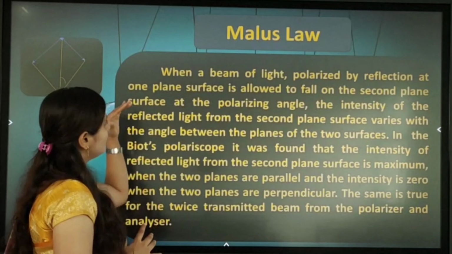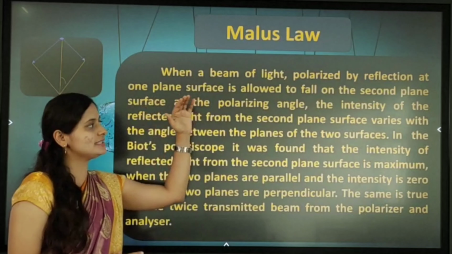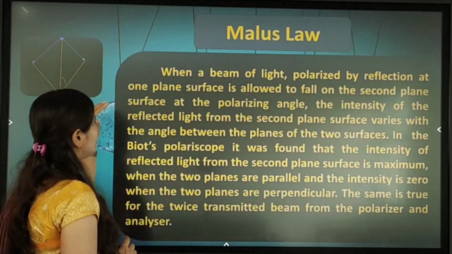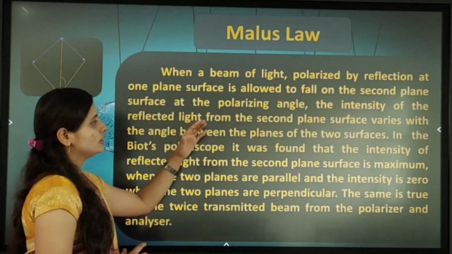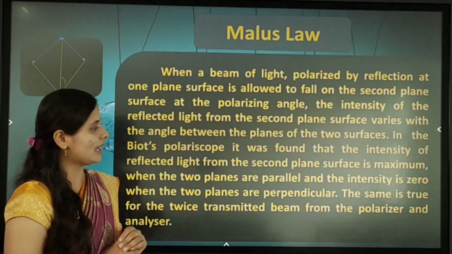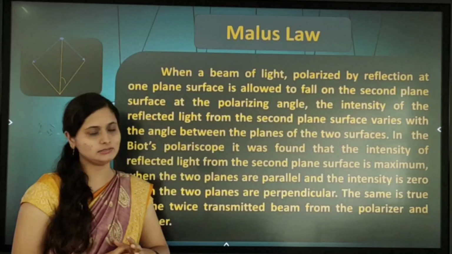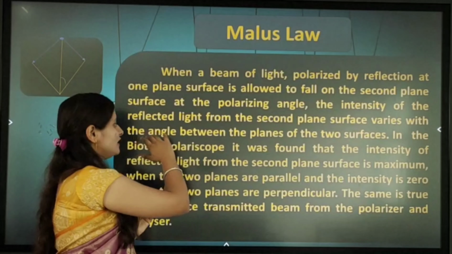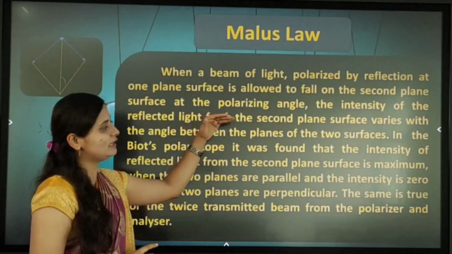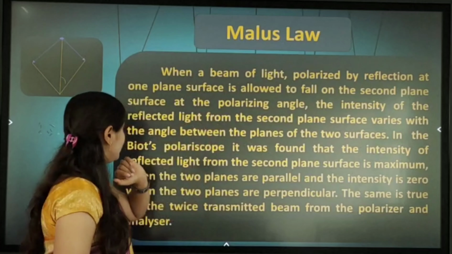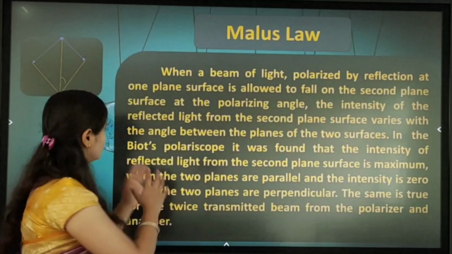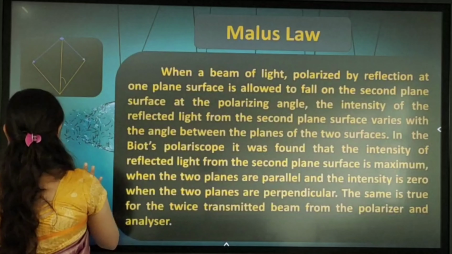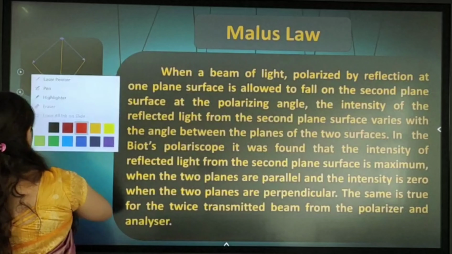In today's video, we will deal with the concept of Malus law. When a beam of light polarized by a reflection at one plane surface is allowed to fall on the second plane surface at the polarizing angle, the intensity of the reflected light from the second plane surface varies with the angle between the planes of the two surfaces. Here is the diagram, we'll see.